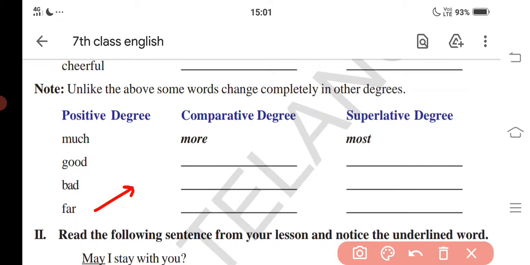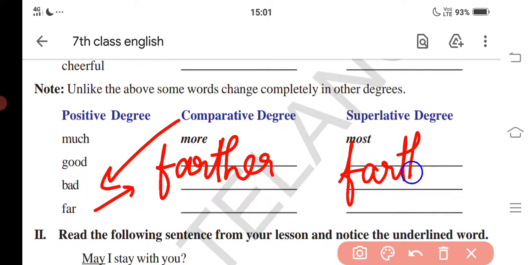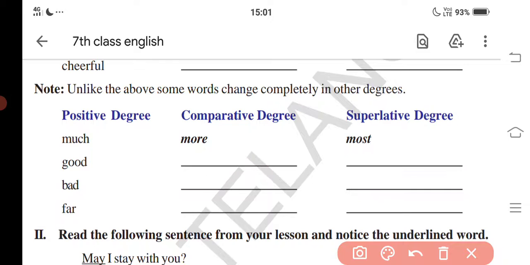Next, for the word far, farther is the comparative degree for the word far. Okay, now the superlative degree of far is farthest. Okay, these all four are completed. So let's go for another bit now.